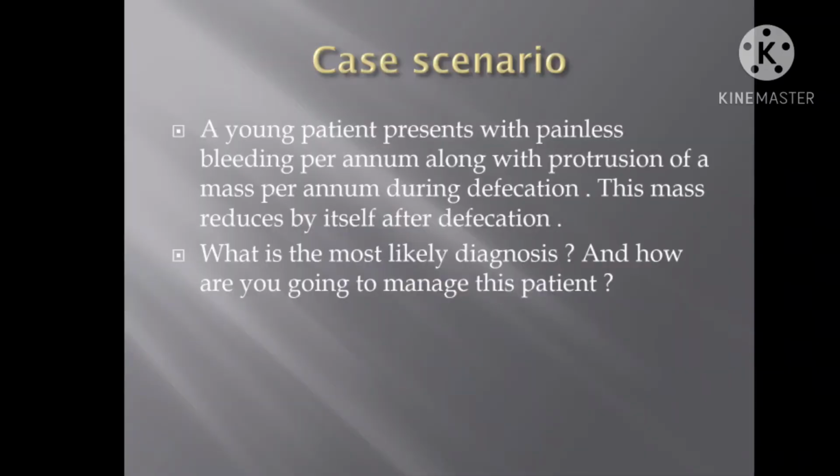Hi friends, let's have a look at this short case scenario where there is a young patient who complains of painless bleeding per anum and also protrusion of a mass-like structure through his anus at the time of defecation. This mass reduces by itself once the act of defecation is over. So what is the most likely clinical diagnosis and how are we going to manage this patient?